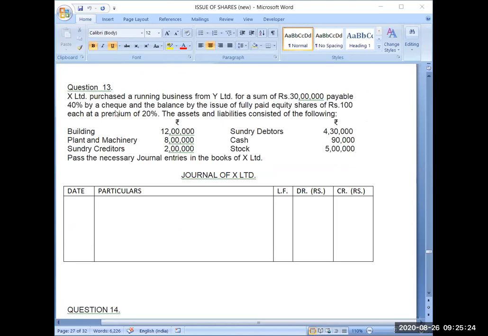Payable 40% by a check and the balance by the issue of fully paid equity shares of rupees 100 each at a premium of 20%. So this is the mode of payment which has been explained in the second sentence. In the first sentence, you got the information for purchase consideration. Then afterwards, you have been informed how you will be paying that purchase consideration. So 40% payment will be done through bank and the balance will be issued as fully paid equity shares.